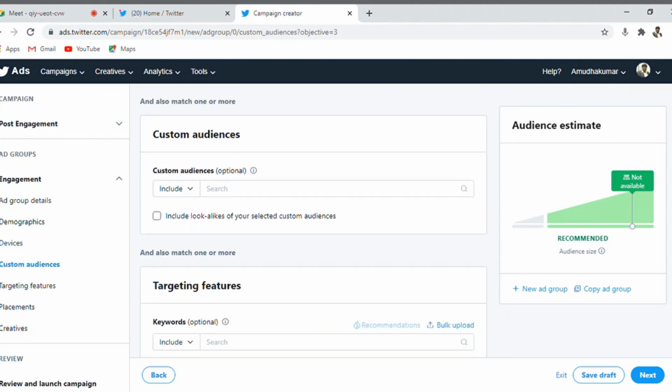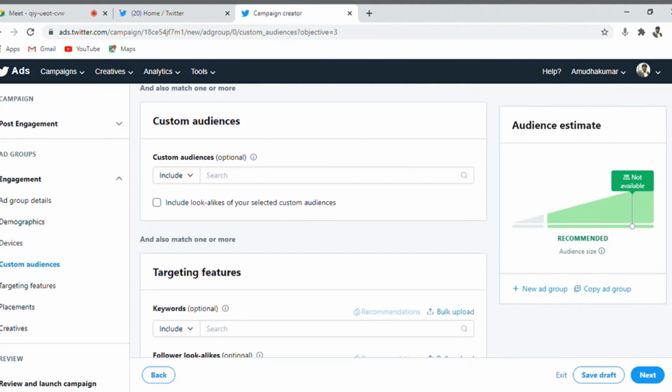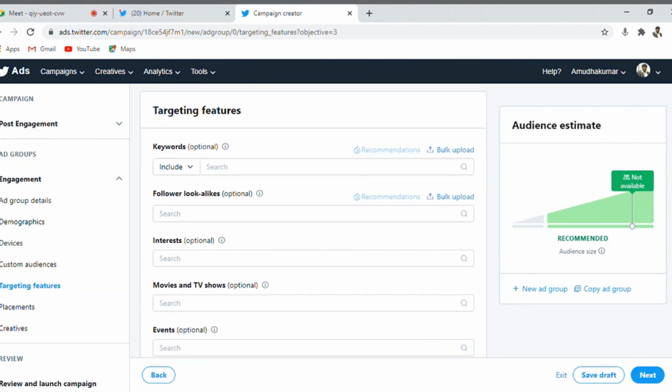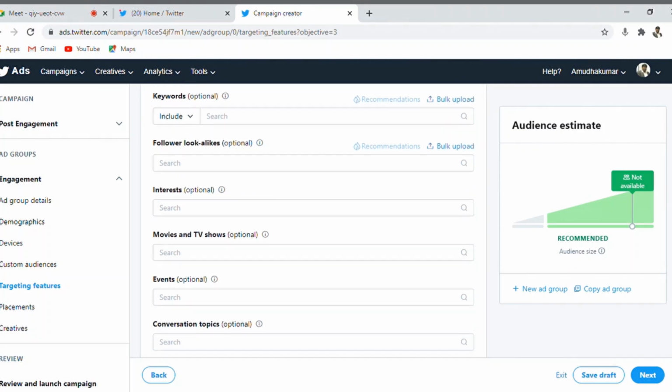Okay, custom audiences. When we have a database of people, we can upload it to Twitter, and automatically those audiences will be used for targeting. Else, if you don't have a custom audience, you can go ahead and create your own audience by defining the targeting features: which keyword you want to target, what kind of audiences you want to target, which type of interest people have. Whatever is related to it, you fill in each and every option.